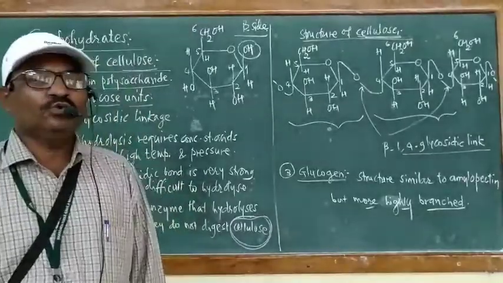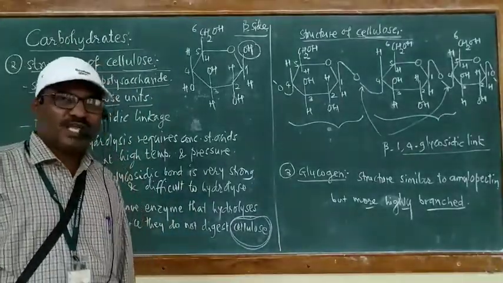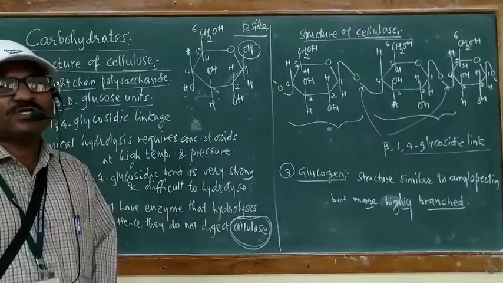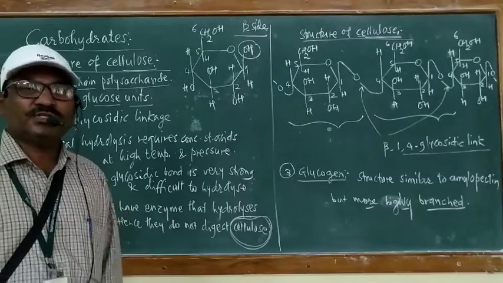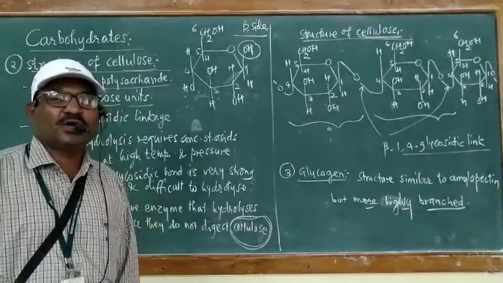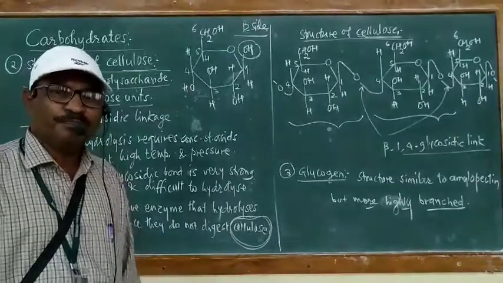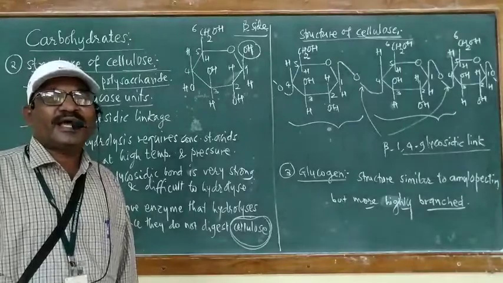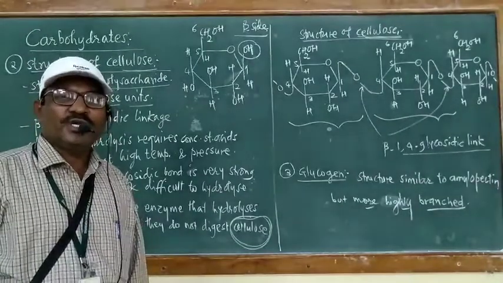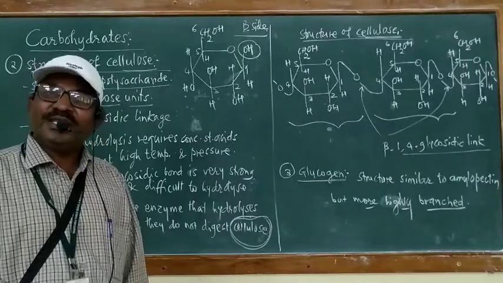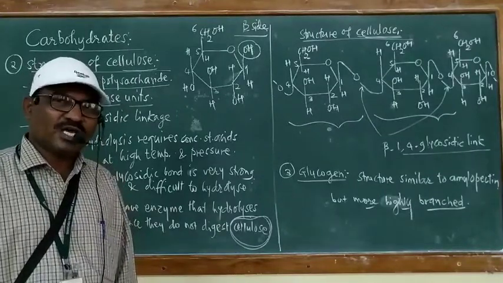Thus, up till now, we have seen the structures of 3 polysaccharides. First was starch. In that starch, we have seen the structure of amylose and the structure of amylopectin. After that, we have seen the structure of cellulose. In that cellulose structure, we have seen this is a linear or straight chain structure.